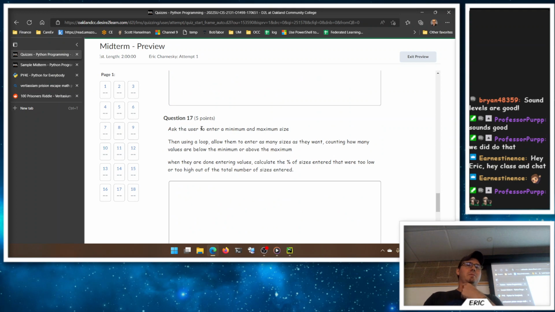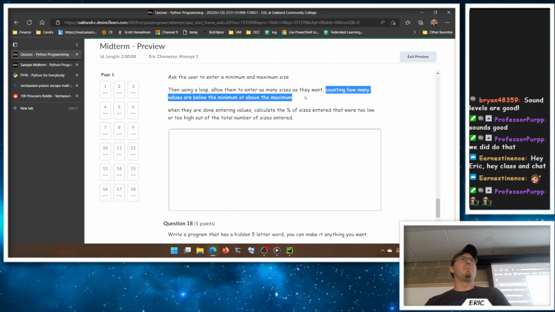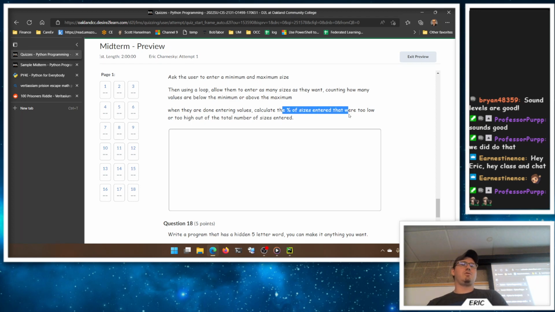Right? And then for our loop here, first ask for a minimum and a maximum size. So the idea here is like you're looking for parts that are out of scale or something, if that helps you conceptualize this. What's the minimum size and the maximum size? And then allow them to enter as many sizes as they want, counting how many are below the min or above the max. So if I say, hey, the minimum size is 1.25 and the max is 1.5. And I'll enter a size, enter a size, enter a size. You enter as many numbers as you want. I'm going to count every time it is less than the min or above the max. And then when we're done, we'll calculate the percentage of the sizes entered that were too low or too high out of the total number that you entered.